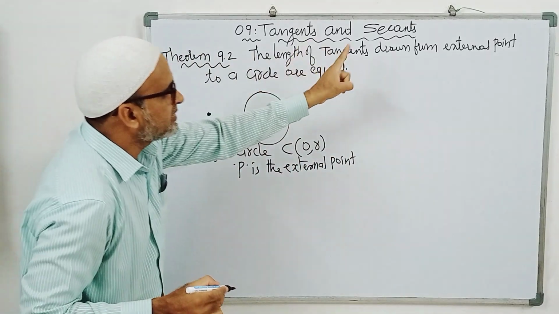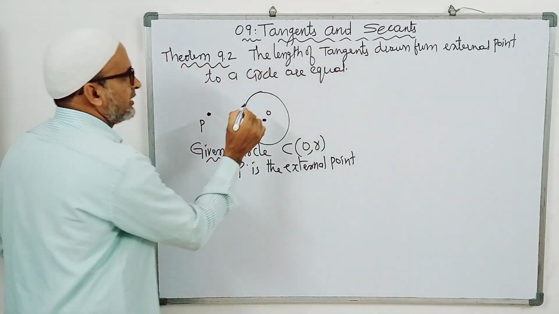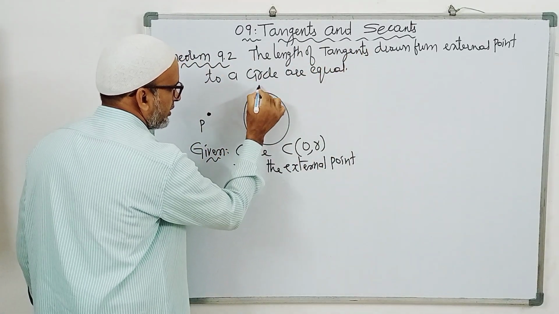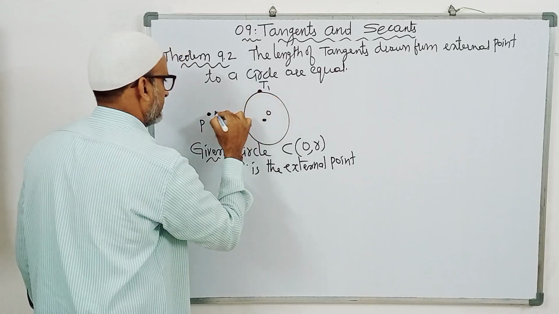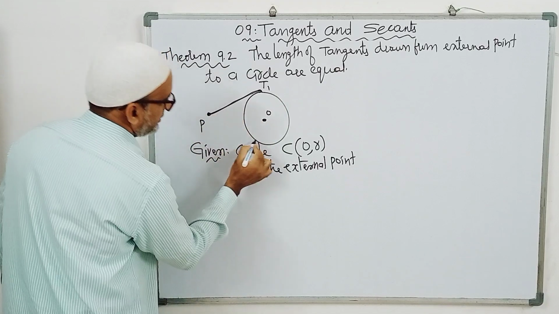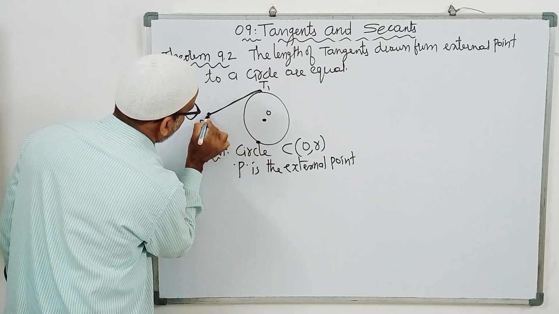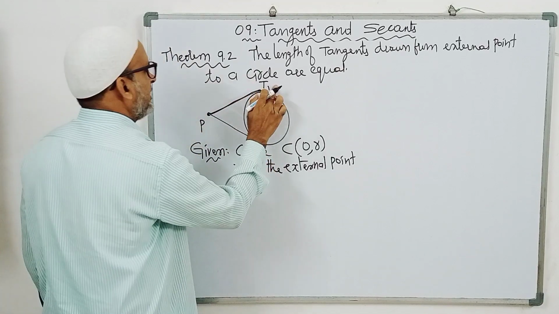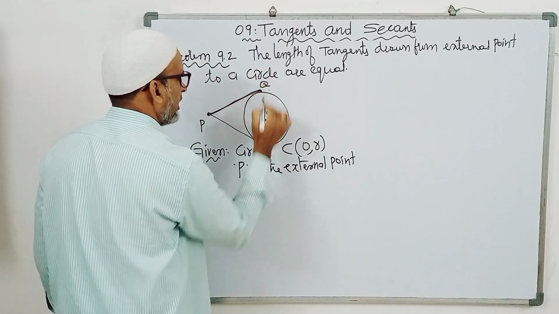Suppose this is the boundary point, and this is one more boundary point. Call them Q and R.